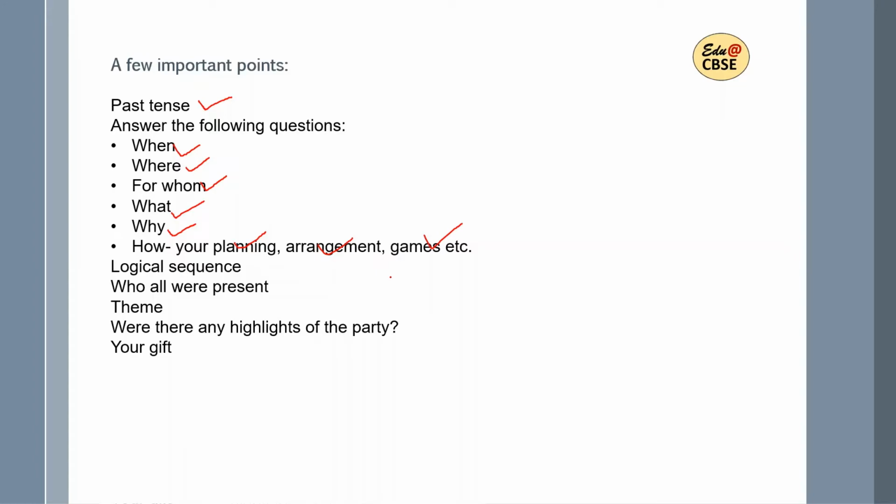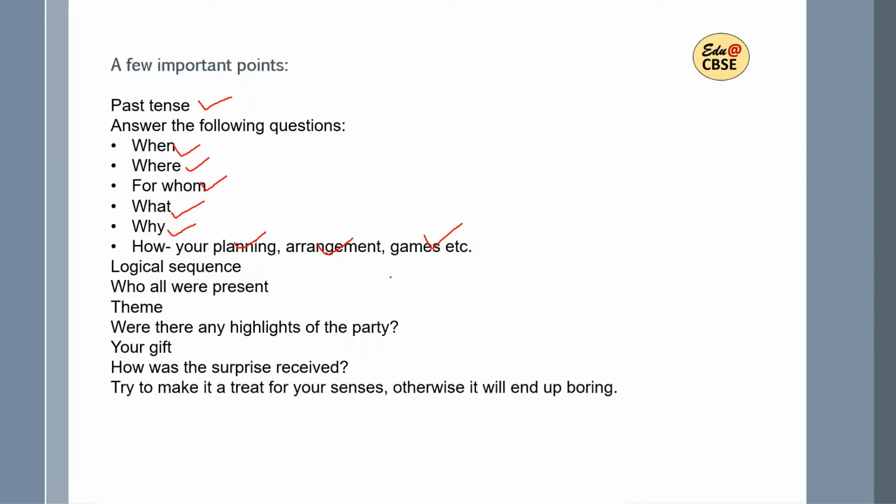Then your gift, describe your gift that you gave. And then how was the surprise received. In the end you can conclude by writing that how everybody present there received that surprise, whether it was liked by everyone or your surprise, all the arrangements, they failed because the person whom you wanted to surprise was not at all surprised. Someone must have leaked the information to that person, so he already knew it. So you can conclude it in any way. You are just describing an event.